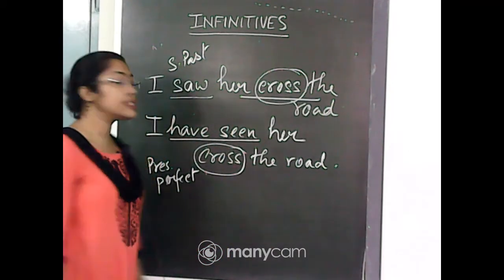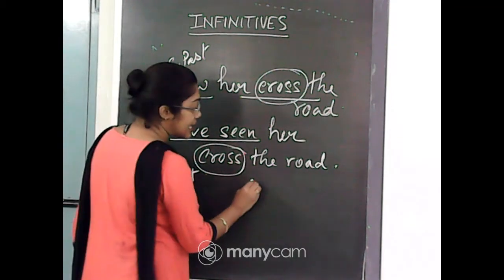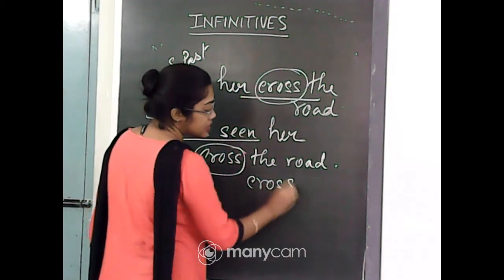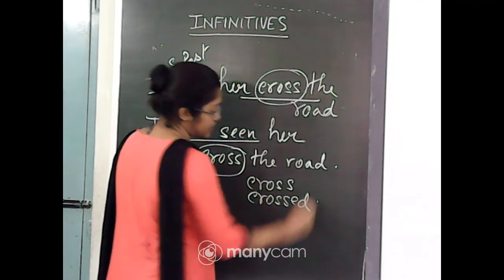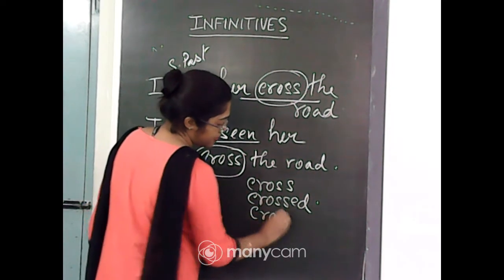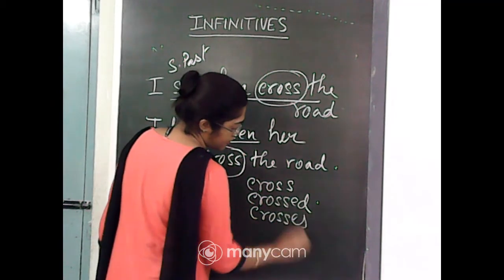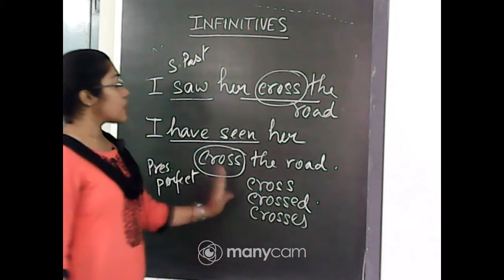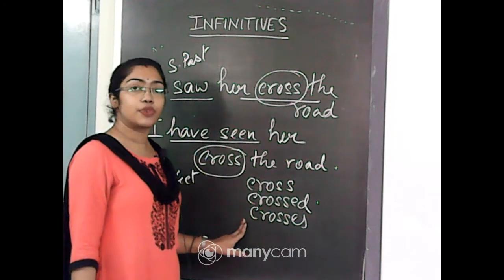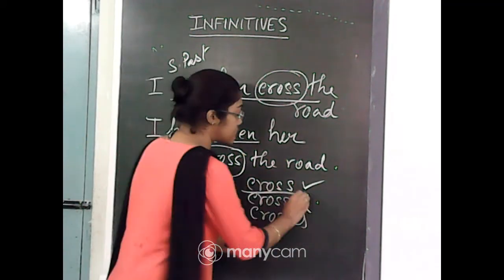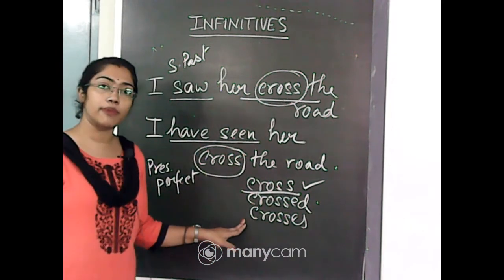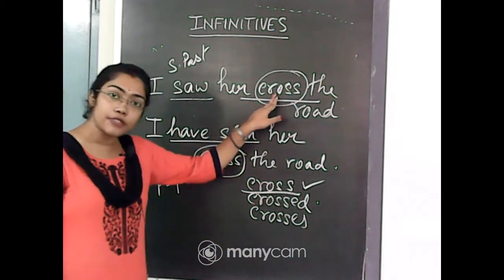Plain form means if there are words like cross, crossed, crosses, in between these three words, which is the original word? This is the original word, that is the base form of the verb. So, it is in its base form.